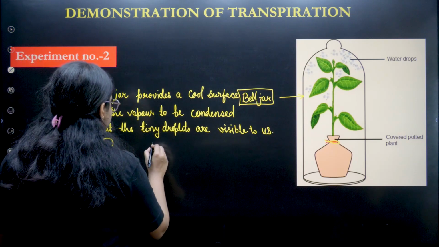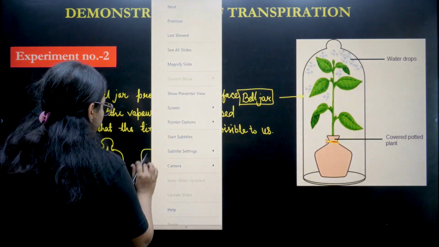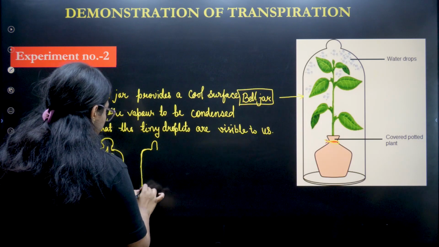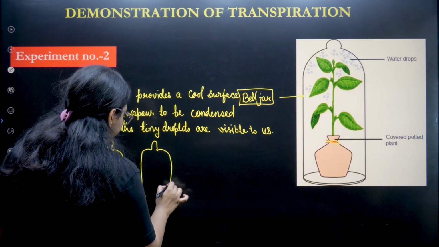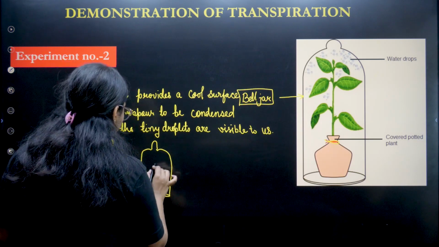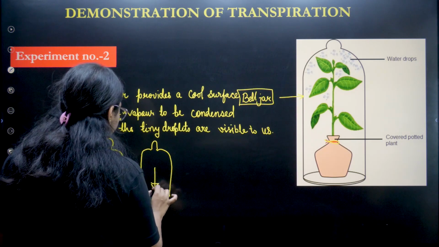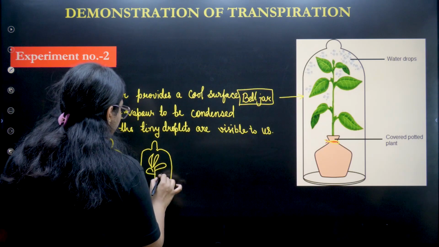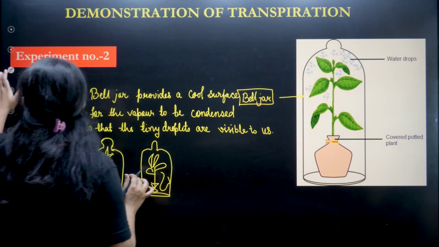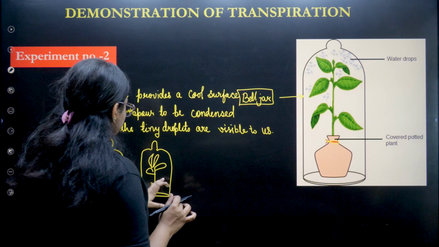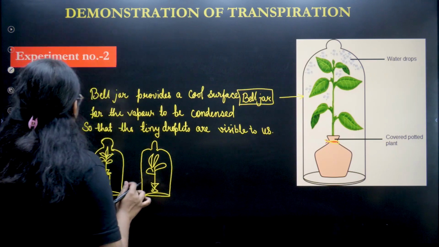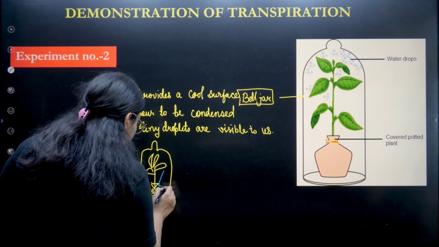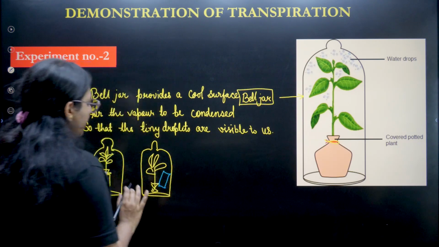And then in setup number B, we'll again take a potted plant, and then there will be a paper over it.